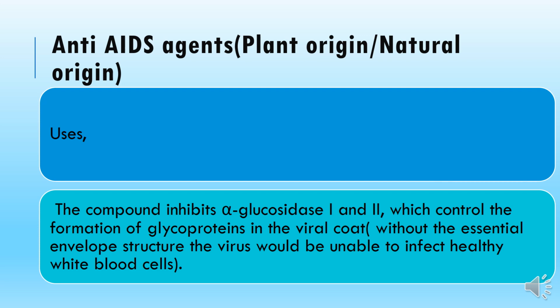The compound inhibits alpha glucosidase 1 and 2, which control the formation of glycoproteins in the viral coat. So the mechanism of action of this anti-HIV agent is that it inhibits the enzymes called alpha glucosidase 1 and alpha glucosidase 2, which are responsible for the synthesis of the glycoprotein for the viral coat. Without this important coating the virus will not be able to infect the healthy white blood cells.